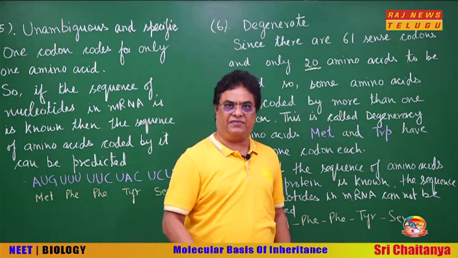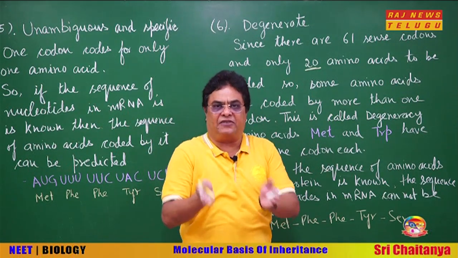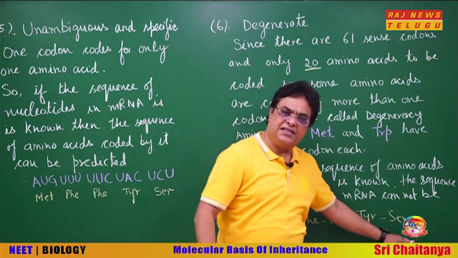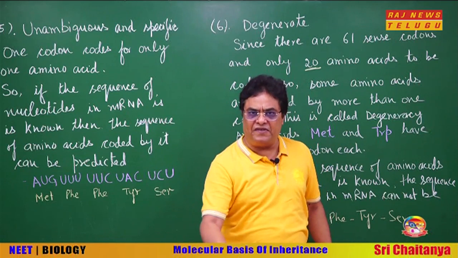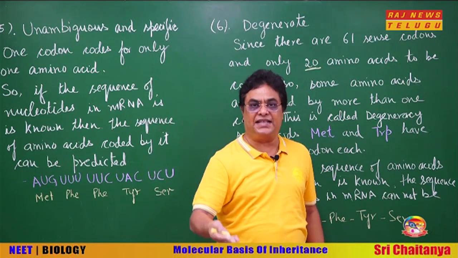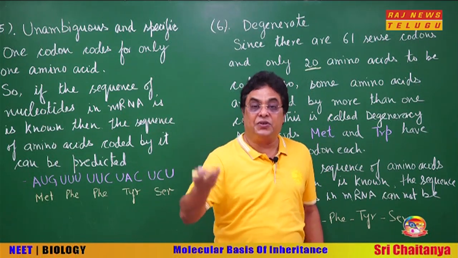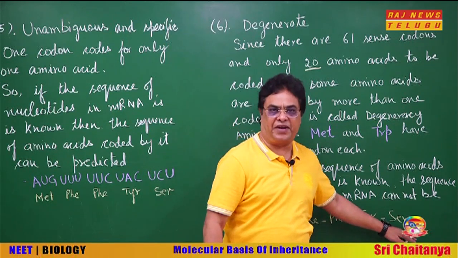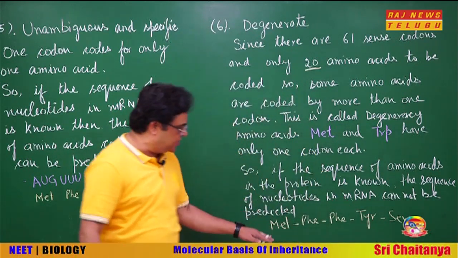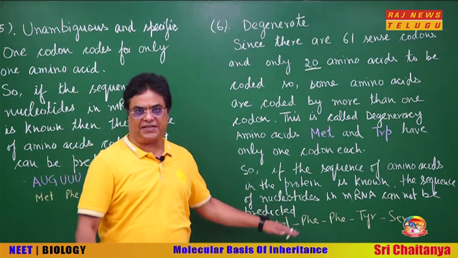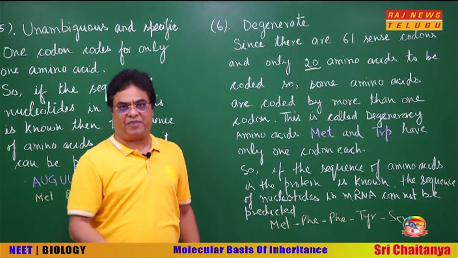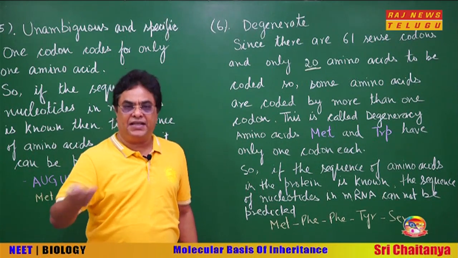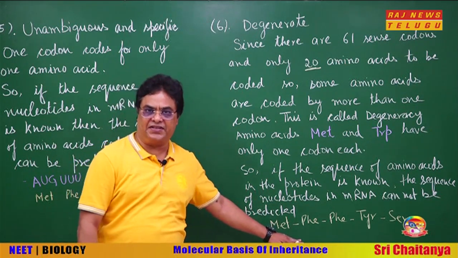Tyrosine has more than 1 codon. So you cannot say that which codon was present when this tyrosine was incorporated. Serine, just now we said that leucine, arginine and serine have 6 codons each. So out of those 6, which was present during the translation, you cannot predict. So if we know the sequence of amino acids in the protein, we cannot predict the sequence of nucleotides in the mRNA that was translated to synthesize this protein.